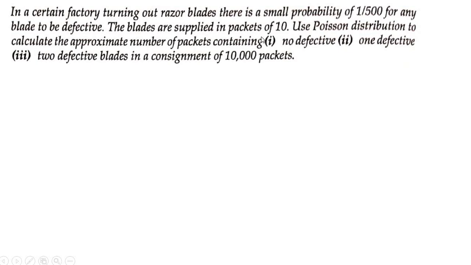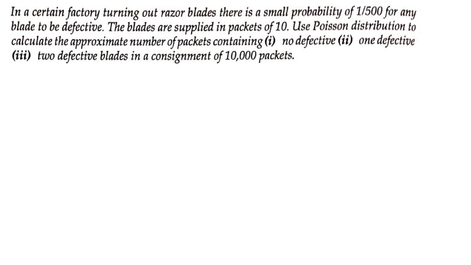The blades are supplied in packets of 10. So how many blades do you have? 10. So n is equal to 10. So we need to use a probability distribution to calculate the approximate number of packets containing no defective, that is x is equal to 0, 1 defective, that is p of x is equal to 1, 2 defective blades, that is p of x is equal to 2, in the consignment of 10,000 packets. Then we have to calculate for 10,000 packets. You have to multiply this with 10,000.